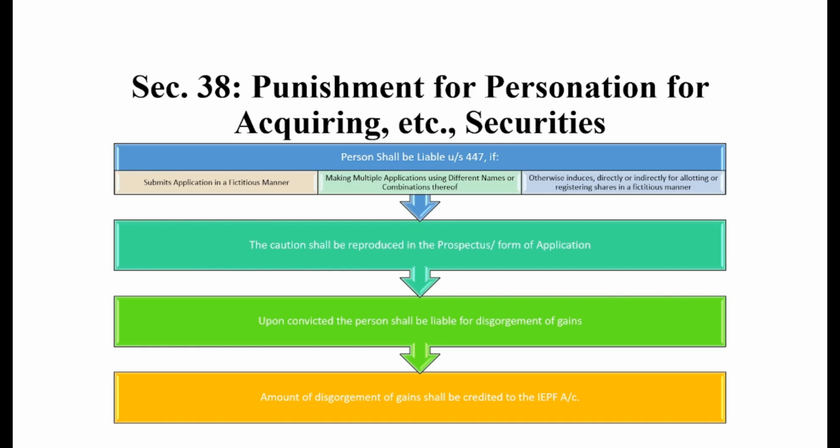Now, in case of prospectus or form of application, this kind of caution must be read or reproduced, meaning must be written properly. On conviction, the convicted person shall be liable for disgorgement of the gain, and such amount of the disgorgement shall be credited to the IEPF account. While discussing declaration and payment of dividend, we read that one of the main sources of inflow in the IEPF account was disgorged funds or disgorged gains. I hope this is also clear.